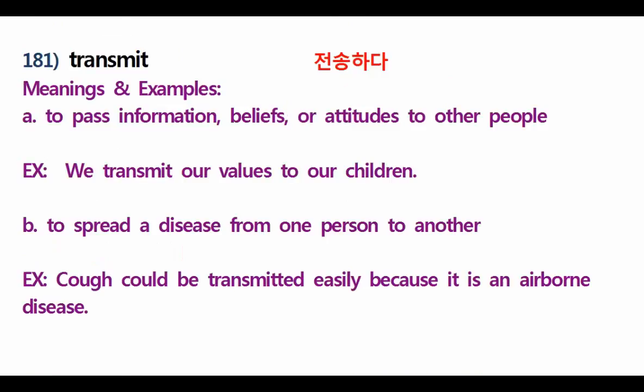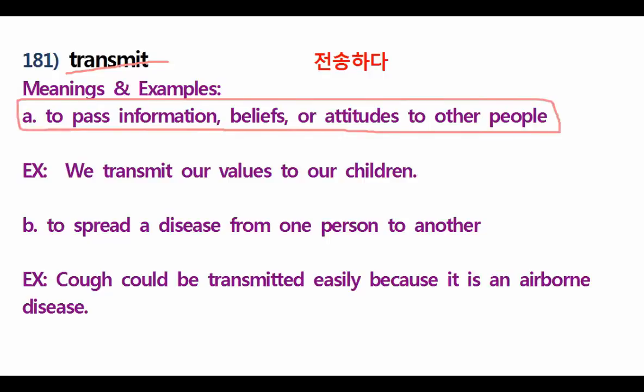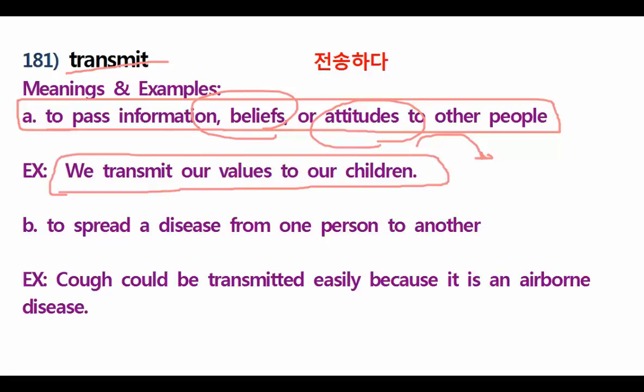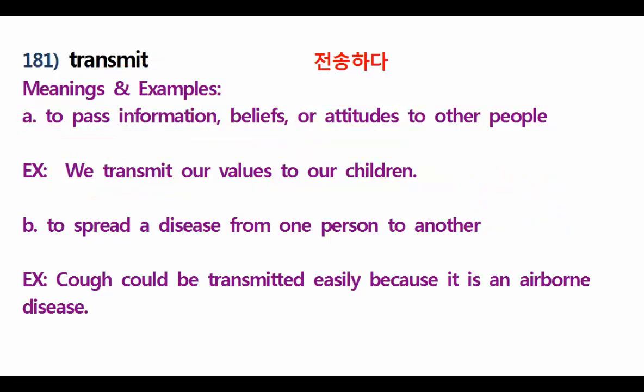Now let's go for 181. 181 is what? Transmit. It means what? To pass information, beliefs, or attitudes to other people. Understood? It means the attitude or belief or information will be passed to another person. For example, we transmit our values to our children, right? So this is the mother. The mother is trying to talk to the child and then like, you shouldn't do this, you shouldn't do that. So she's trying to transmit what? Attitude or information to her son. Get it?